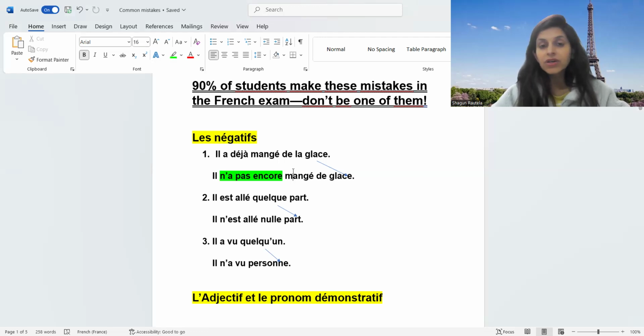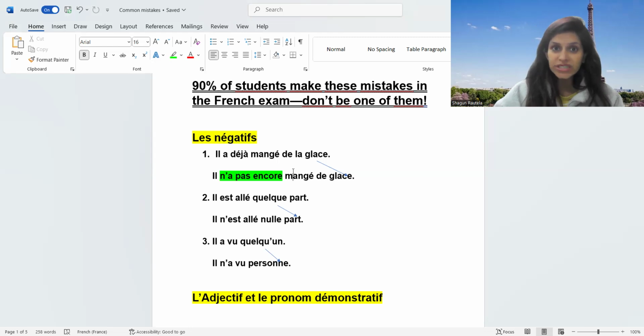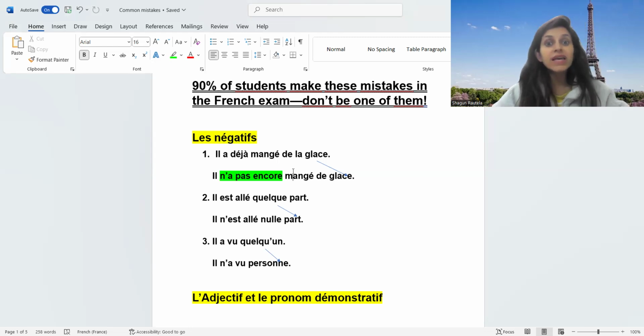Articles définis do not change. Indefinite articles will change into de or d apostrophe, except with the verb être. Articles contractés are not going to change. Partitive articles will change 100%. So that is why I have changed de la into de.